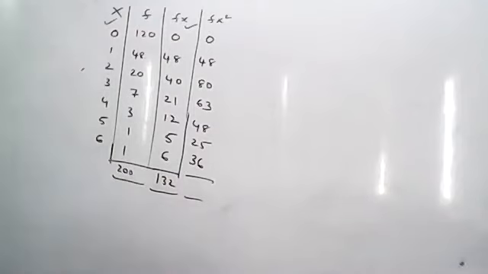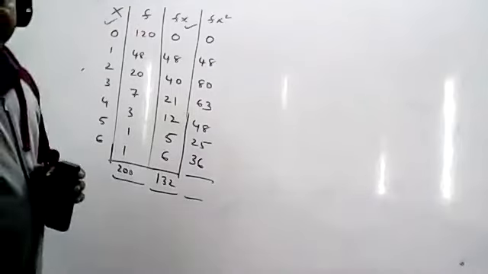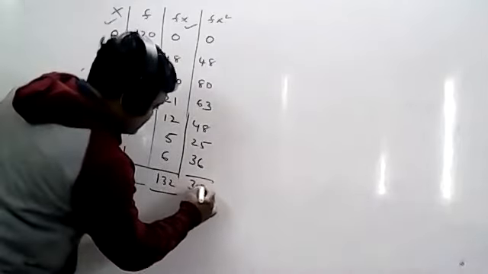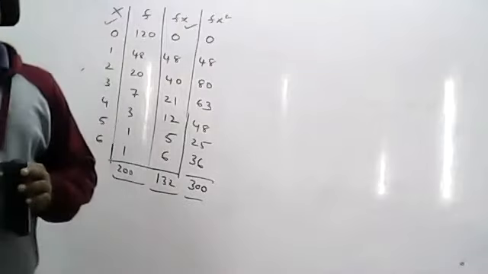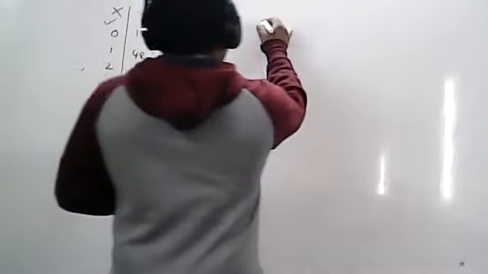So what are the values you will get? 0, 48, 80, 63, 48, 25, 36. Those are the values you will get, and take the total and tell me the answer. What is the total you will get? Yeah, 300. Now I finish the table. Now I can calculate step number 1. What is step number 1?